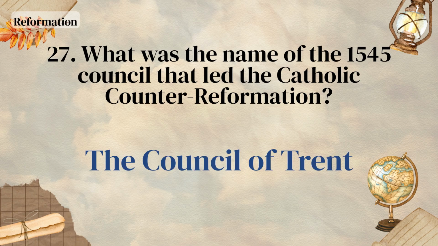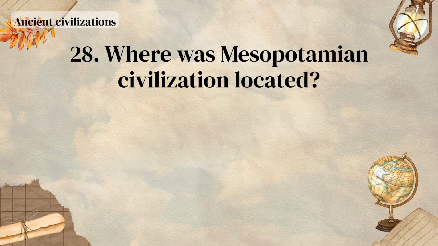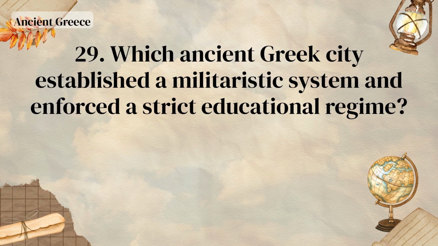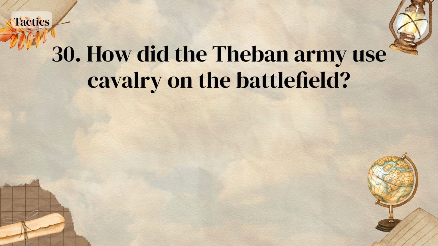The Council of Trent. Where was Mesopotamian civilization located? Between the Tigris River and the Euphrates River. Which ancient Greek city established a militaristic system and enforced a strict educational regime? Sparta. How did the Theban army use cavalry on the battlefield?